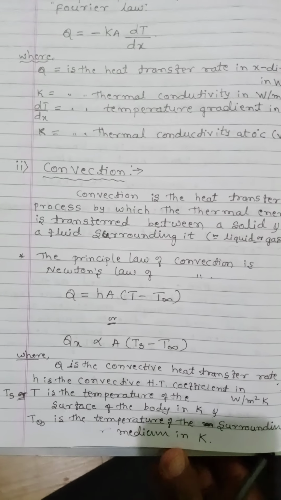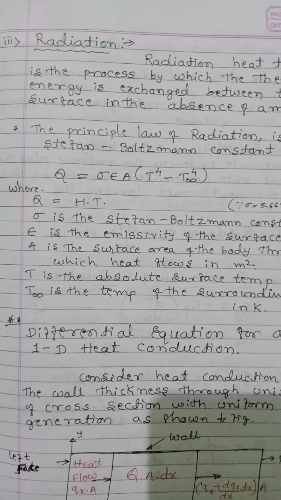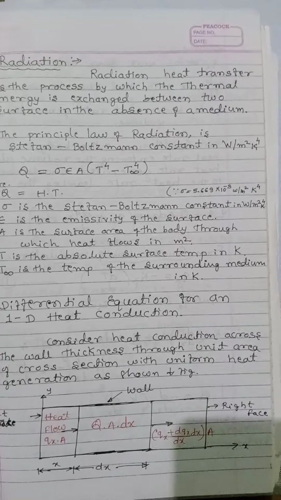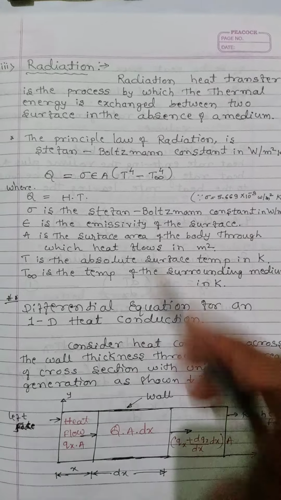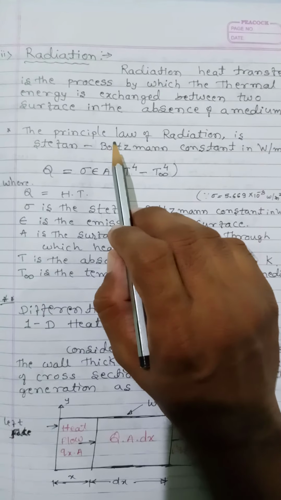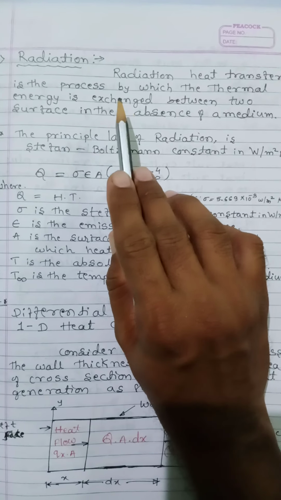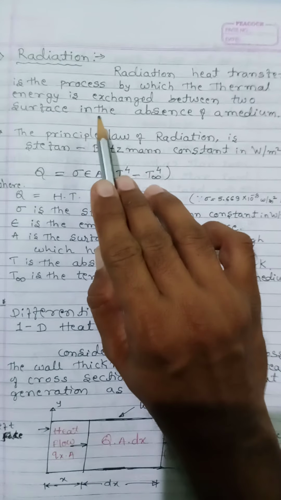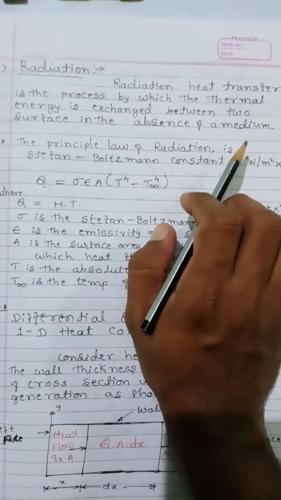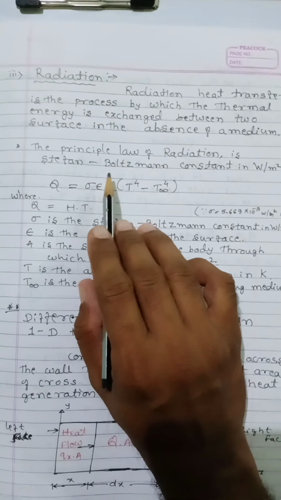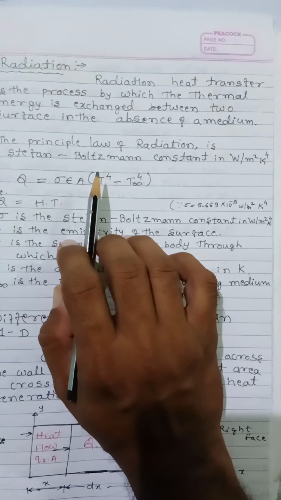Next we go to radiation, the third mode of heat transfer. What is radiation? Radiation heat transfer is the process by which thermal energy is exchanged between two surfaces in the absence of a medium. The principal law of radiation is given by the Stefan-Boltzmann law.